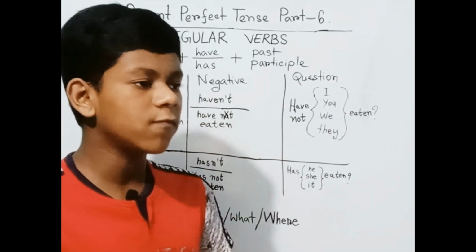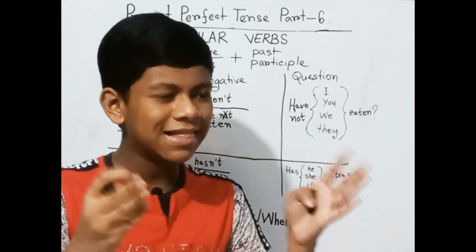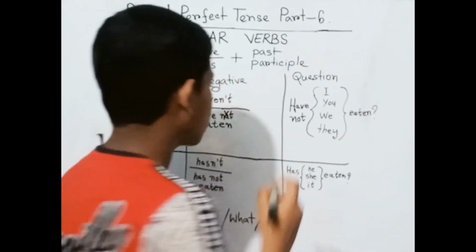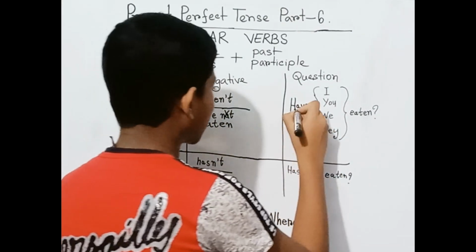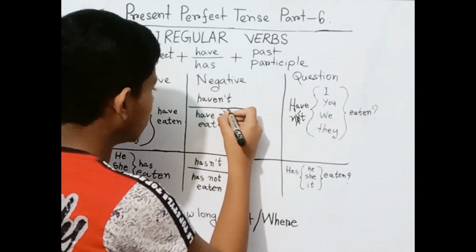It's the informal one. If we want to make it formal, let's always use the contracted form, so we cross out the o and add the apostrophe. Same here.